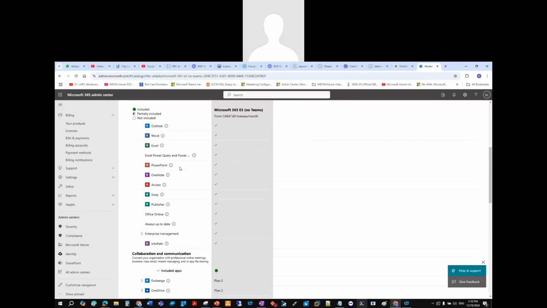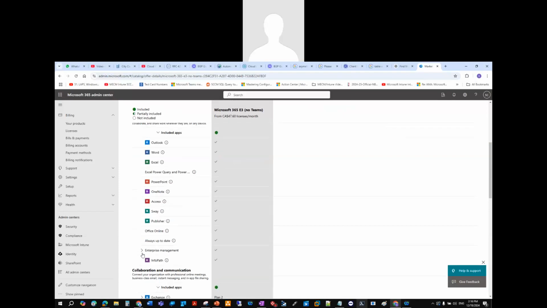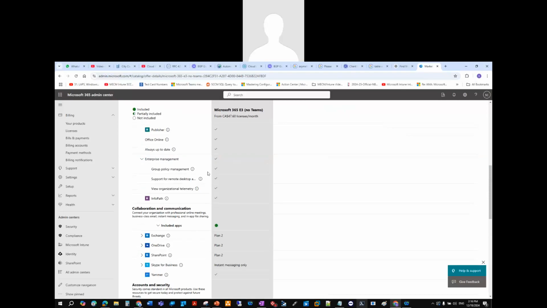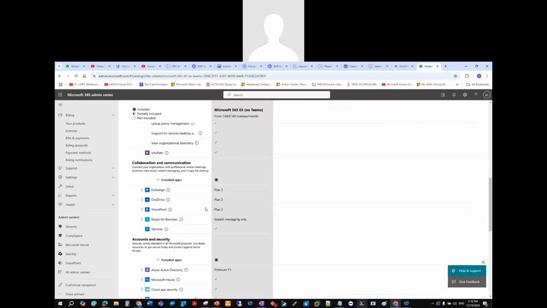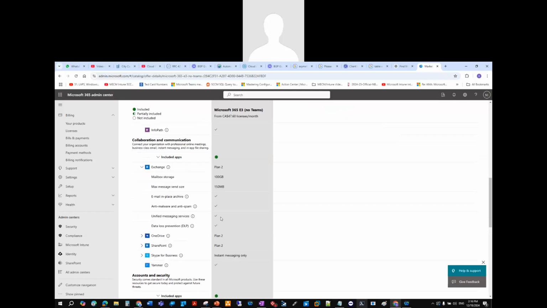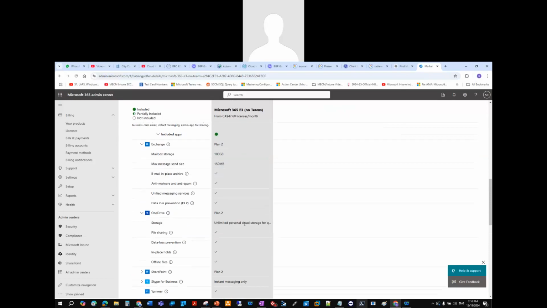And as you could see here, the license coverage has the following applications, right? And enterprise management applications. So it has group policy management, right? And it has the different Exchange licenses, which is what we're looking for.